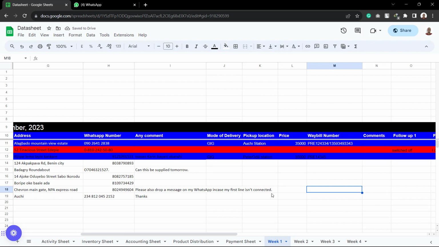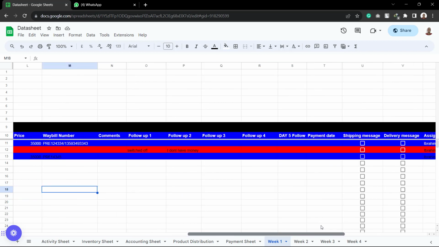And once they've done that, the second thing you are going to do is send a shipping message to them. The shipping message we are going to send to them, do you understand? We are going to send it to you on the group, and you will see the message itself. That shipping message will be sent to them, letting them know that their order has been processed and their shipment has been sent via GIG, and that's their order number, and they can now go to GIG's website to track their shipment.